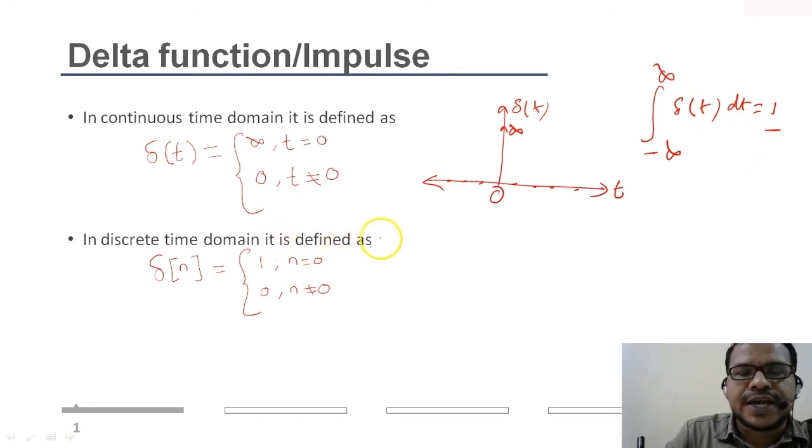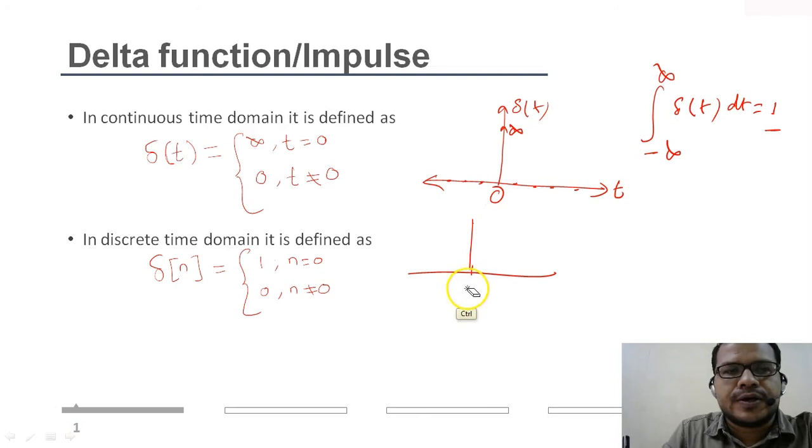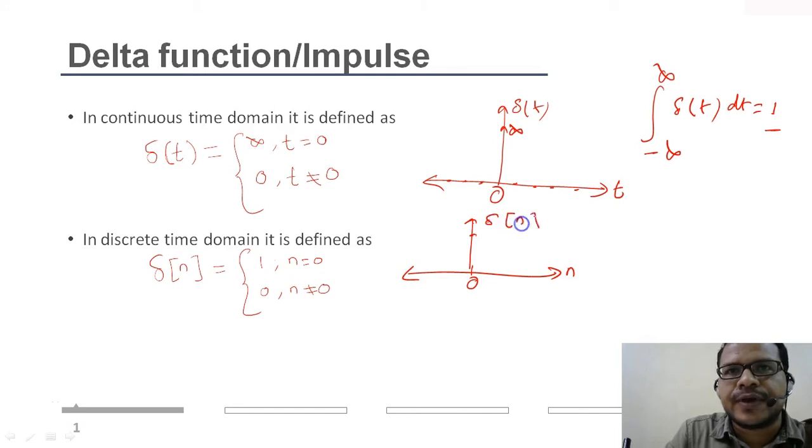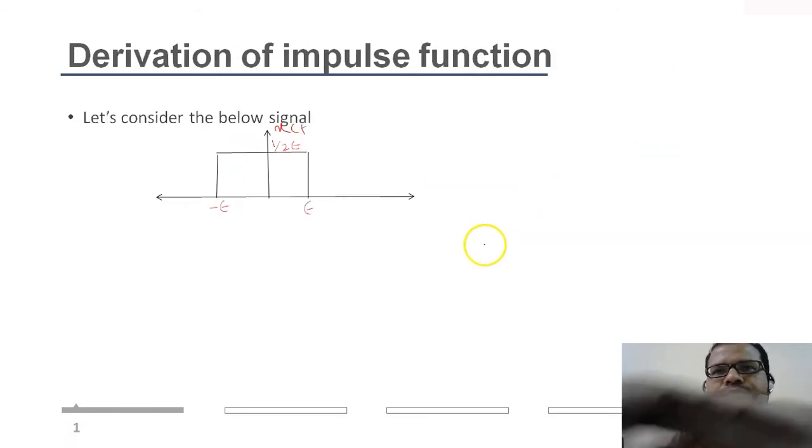But this case doesn't arise when it comes to the discrete representation of the impulse function. That is, at discrete time, at n equal to 0, the amplitude is 1, and at other instances of n, this is delta of n, at other instances of n, it becomes 0, either on the positive or negative time axis, but at n equal to 0, it is 1, right?